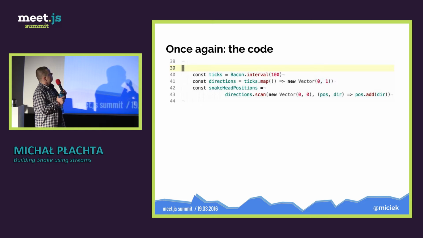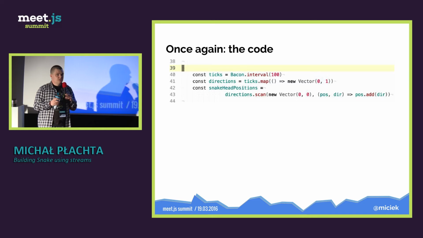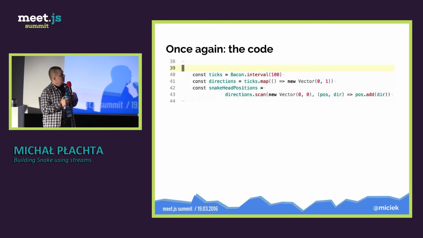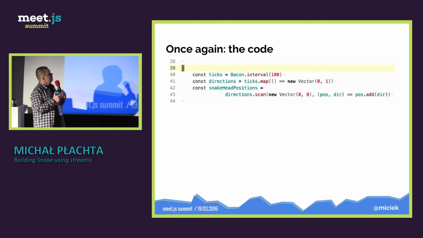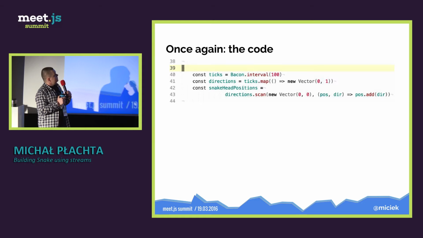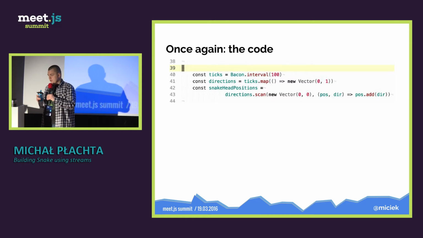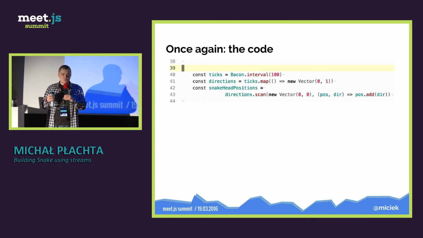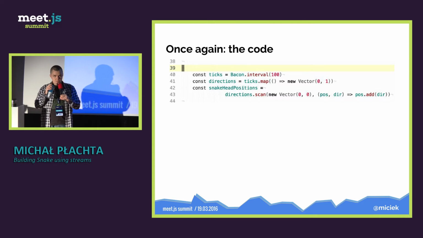As you see, the first line is just creating the stream of empty objects every 100 milliseconds. The second line is creating a direction stream. We are providing a function which returns a 0, 1 vector each time a new value in ticks appears. And the third statement is snake head positions. So we scan over the direction stream and accumulate the position of a new snake head. Any questions about that?